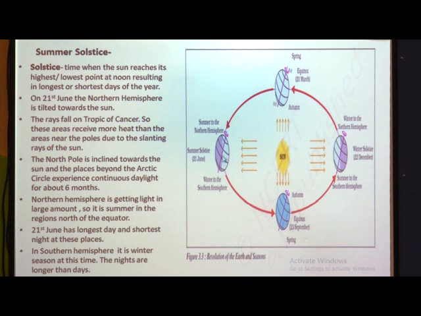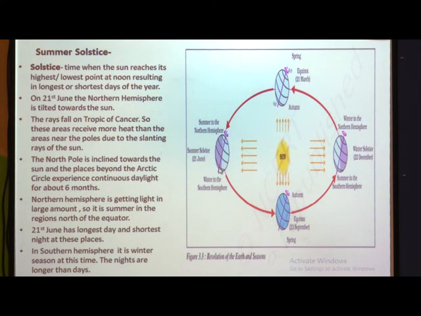So, it is summer in this region to the north of the equator. Understood? That is why 21st June has the longest day and shortest night at these places. The sun reaches its highest on 21st June. So, in summer, 21st June has the longest day and shortest night. Which places? In the northern hemisphere.